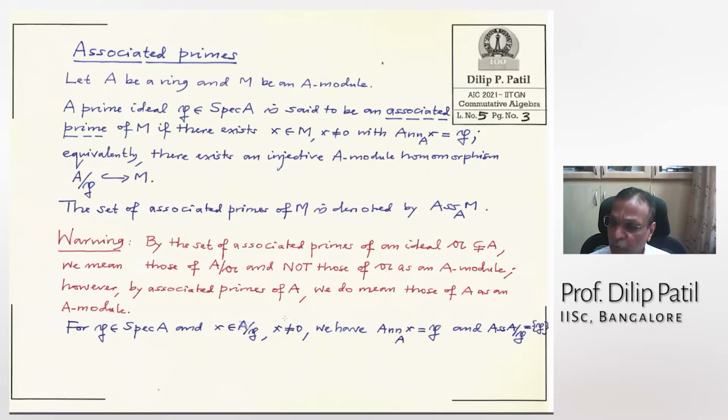Actually, the best approach is to take these notes and try to fill up the proofs on your own by using the definitions. If you get stuck, then look at the book. That is the best way. And then you can convert into our notation, even if you read it in the book.